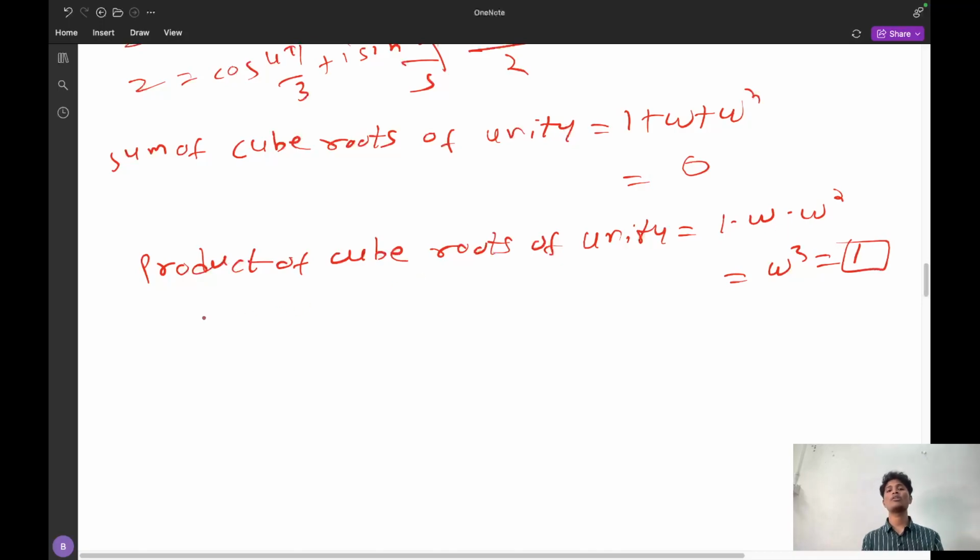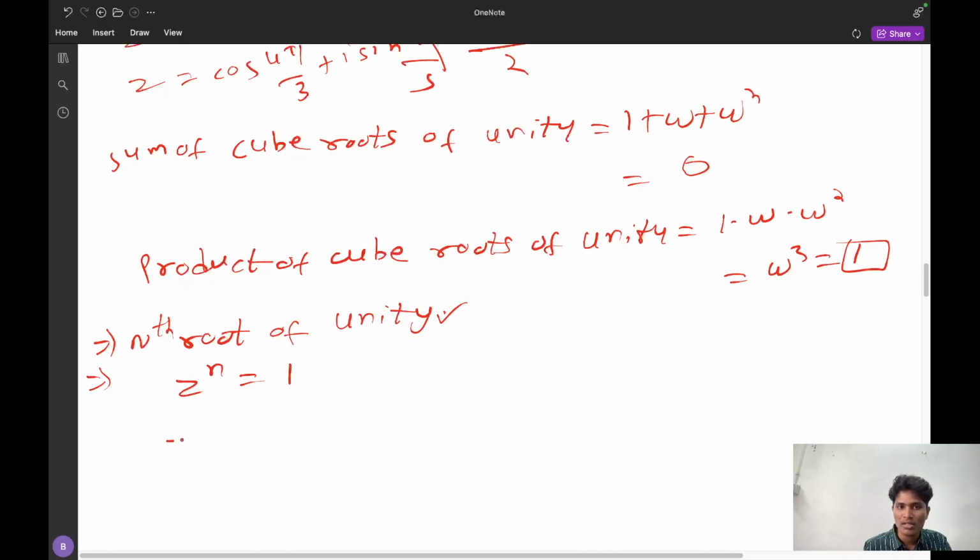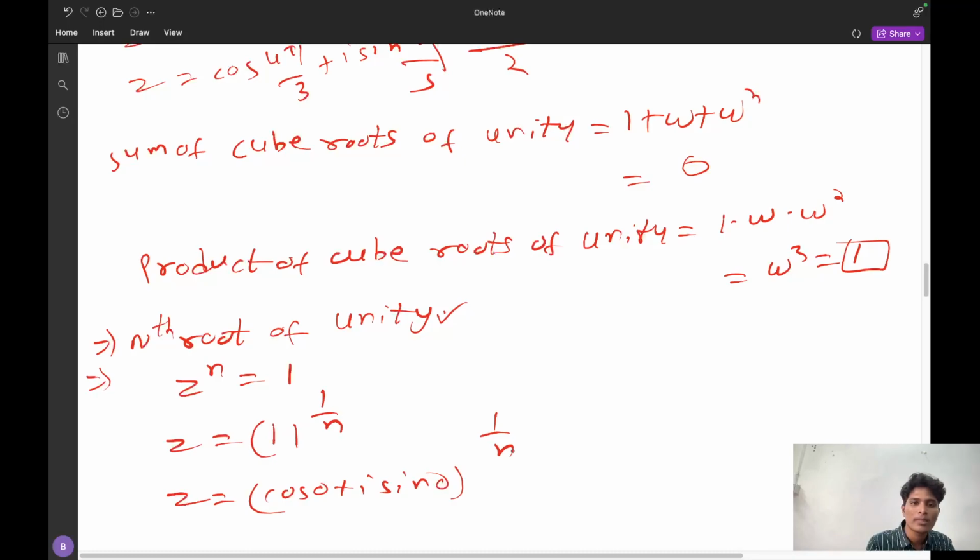Now we have discussed the cube roots of unity. What is the value of the nth roots of unity? That is very important. You have to find the answer. How can we find the nth roots of unity? A similar thing: z power n is equal to 1, so z is equal to 1 power 1 by n. So 1 can be represented as cos 0 plus i sin 0, whole power 1 by n.